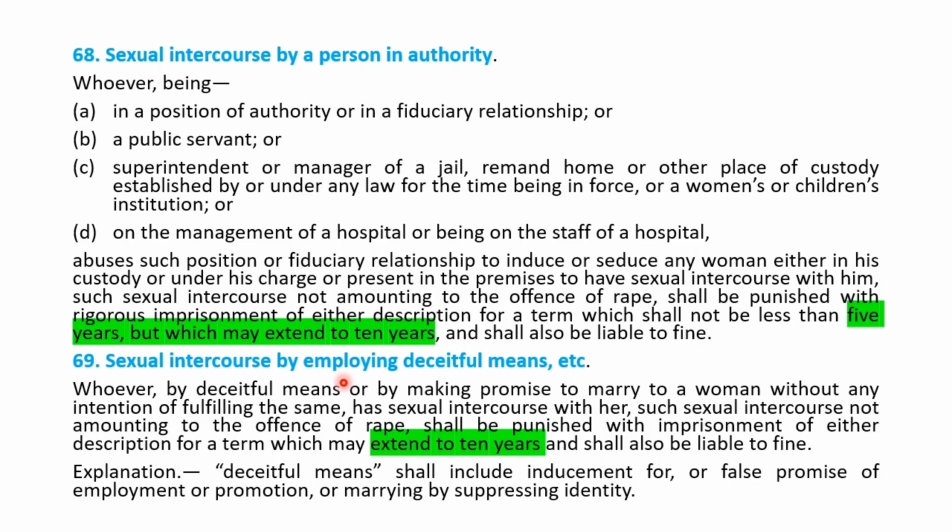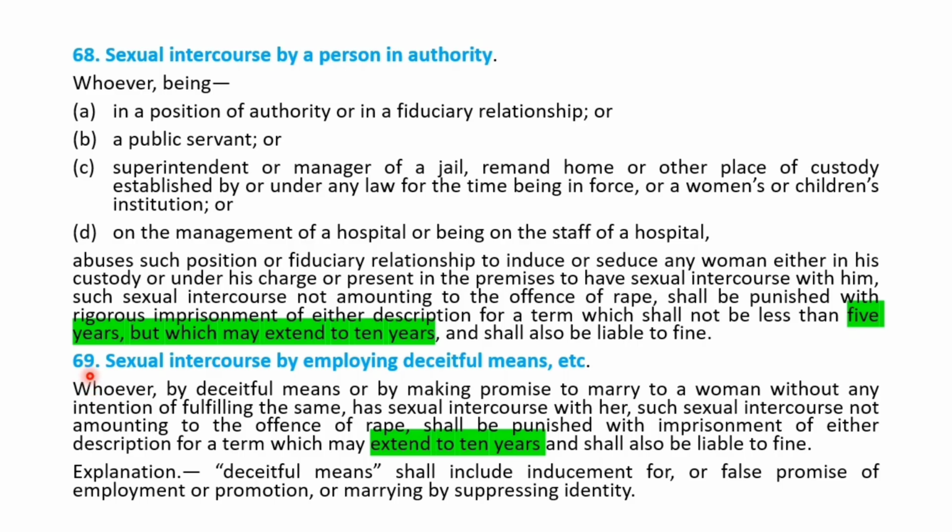Then moving on to the next type, that is sexual intercourse by employing deceitful means. So what is deceitful means? Means inducement for or giving false promise of employment or promotion, or false promise of marrying by suppressing the identity. By these means, if there is some sexual intercourse, then it is not a rape, but it is the sexual intercourse by employing deceitful means. For this, the punishment is straight away 10 years plus fine. Okay, so that is provided in section 69.